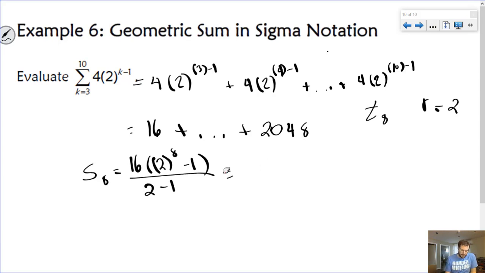Okay, so now it's just a matter of solving. So 2 to the 8 minus 1 times 16, which is 4,080.